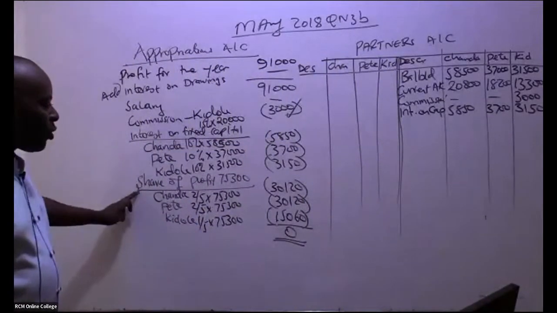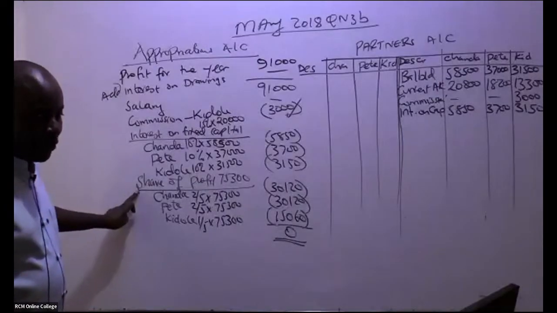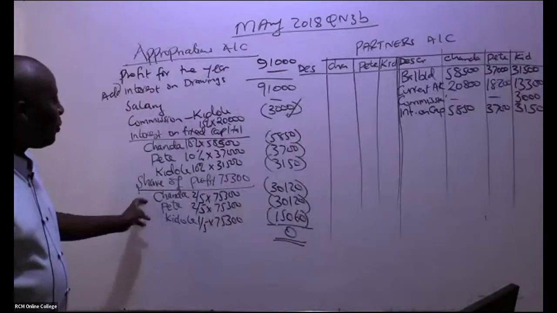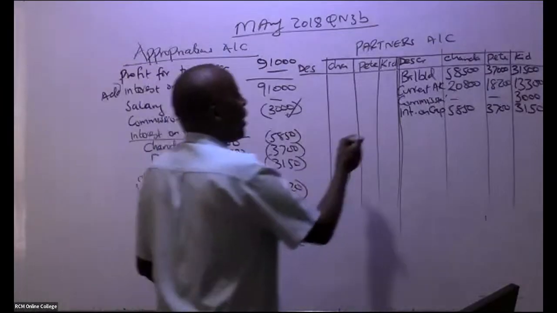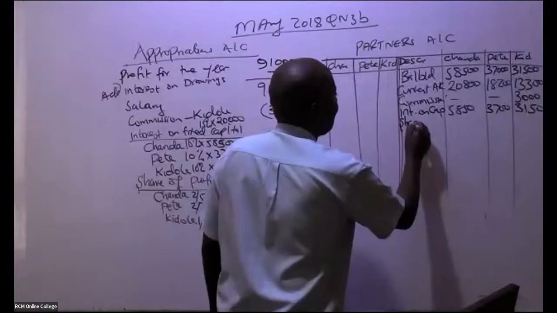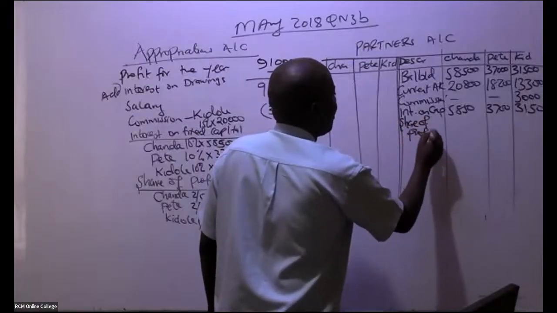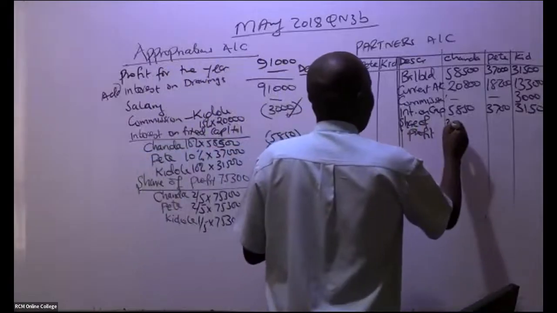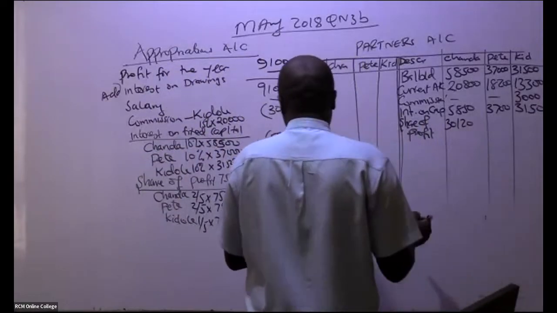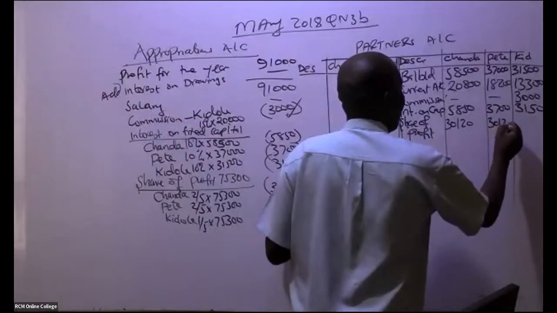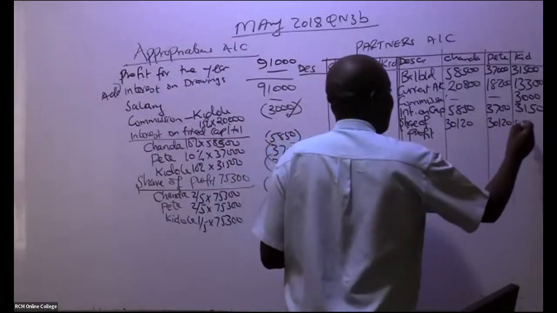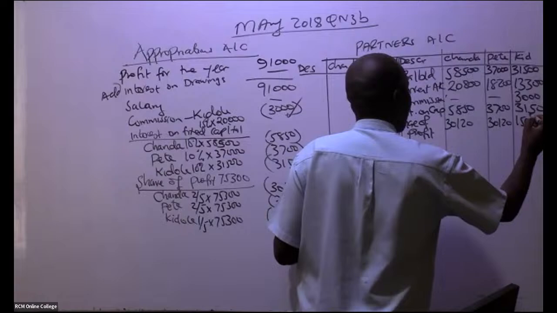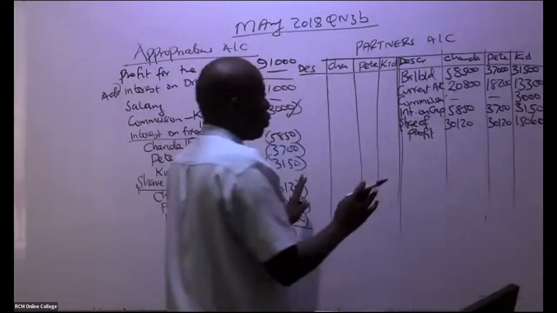Then we have here share of profit. This share of profit, you're bringing them the way they are. So share of profit, what do we have here? We have 3120, 3120, 3120, and then 15,060. You stop it there.